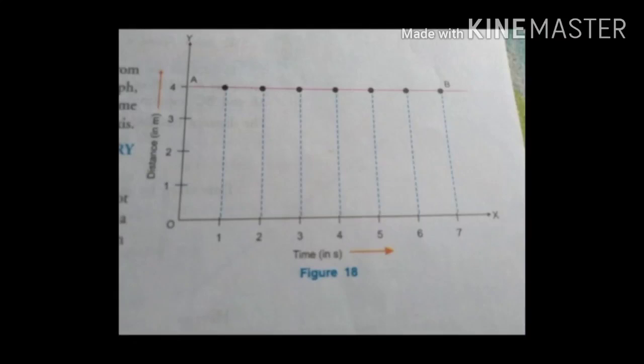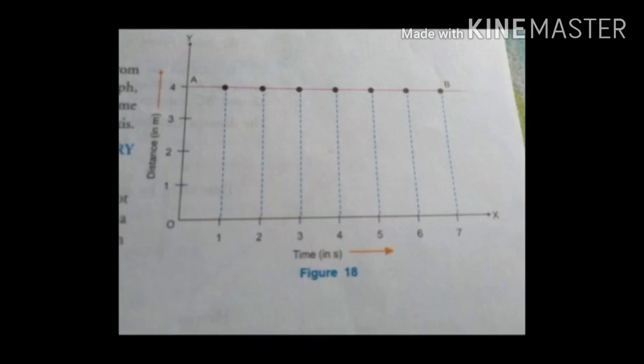First of all, the distance time graph for a stationary body. The distance of a stationary body from a fixed point does not change with the passage of time. It means if the distance of a stationary body from a fixed point, say O, is 4 meter at time t equals 0, then the distance of this body will remain 4 meter for all times. The distance time graph for a stationary body is shown in figure 18. Now the conclusion of the graph is: the distance time graph for a stationary body is a straight line, AB, parallel to the time axis.